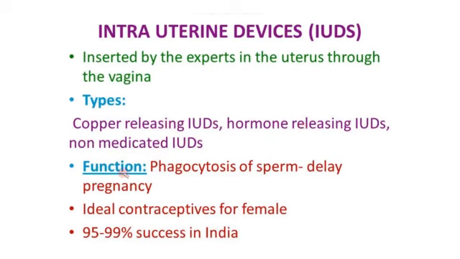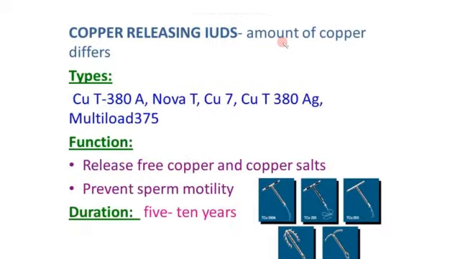The function of these is, first, phagocytosis of sperm, that is engulfing of sperm, and delaying pregnancy. It is an ideal contraceptive for females, and in India 95 to 99% of successful birth control is achieved by using these intrauterine devices. First we will see copper releasing IUDs.